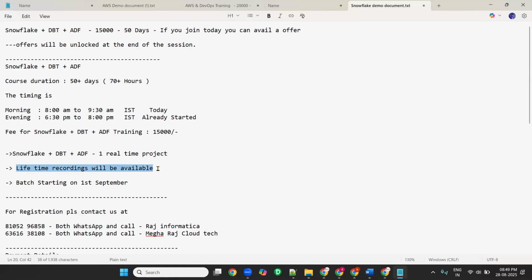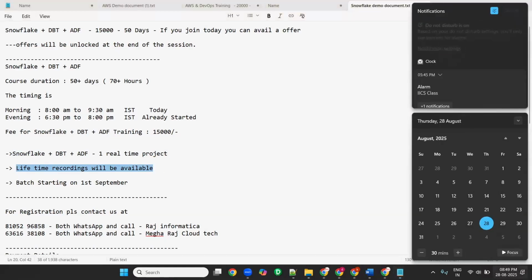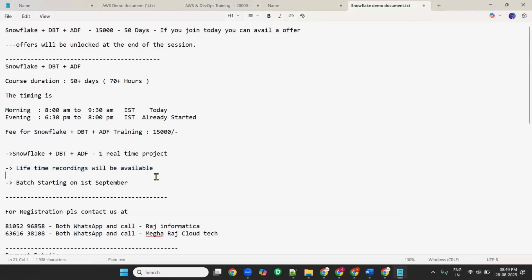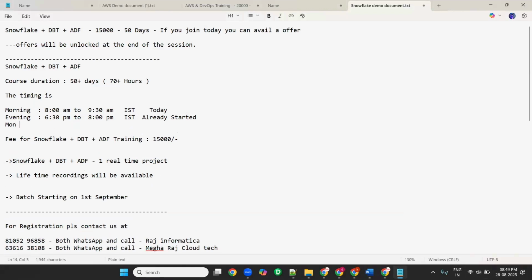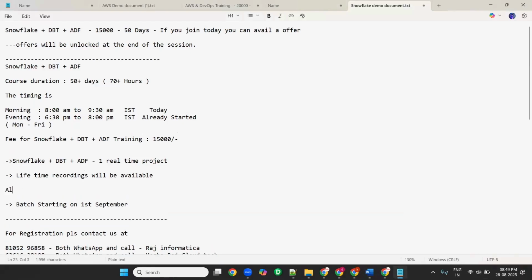Initially the classes will be on alternate days. For the first 2 weeks we will have alternate days. Generally the batch sessions are Monday to Friday, but initially we will go with alternate days, that is Monday, Wednesday, and Friday, for 1 or 2 weeks.